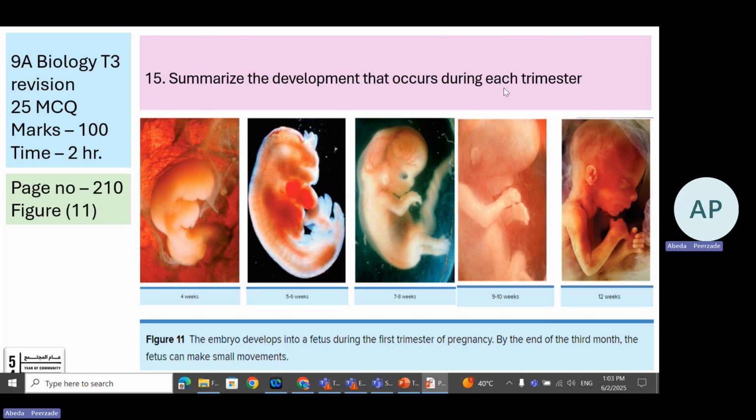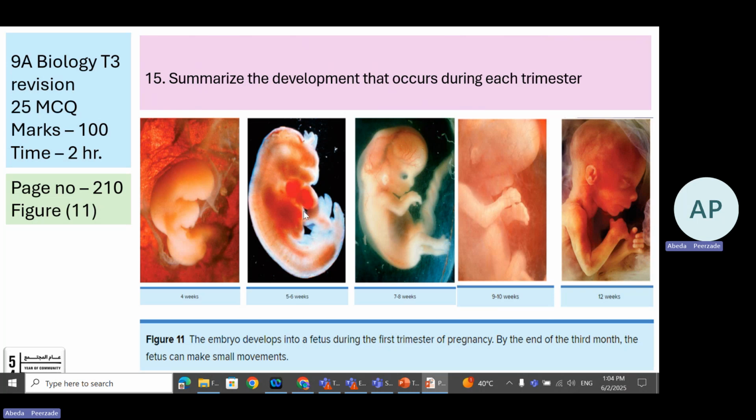Summarize the development that occurs during each trimester. Page number 210, figure number 11. Now, please do not lose your marks in this question. Definitely, you will be asked to identify the weeks of the fetus from a diagram, or they may give you the weeks and ask you to identify the diagram from 4 pictures. Again, I am reminding you that these pictures, as shown in the textbook, might not come in order in the exam.